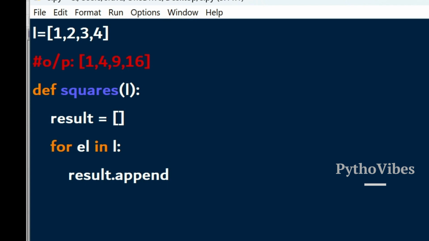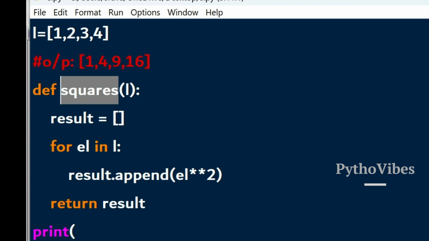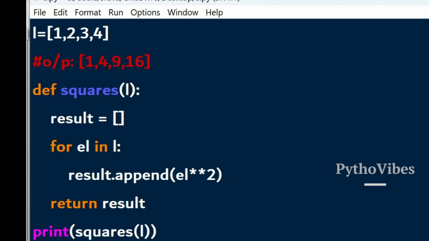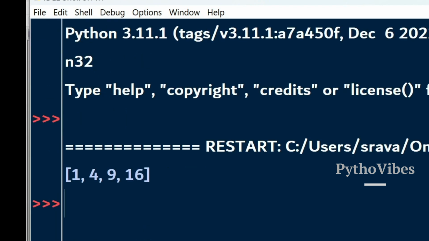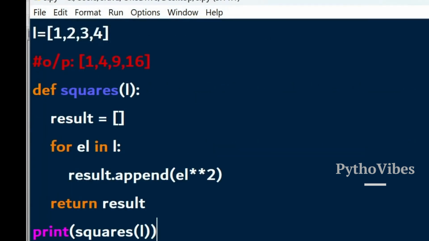Result dot append of element star star 2. This will append the square of each number in the list, and finally I have to return the result list. And how do we call squares? Print squares of, and I just pass the list to this function. Let me save it and run it. So we got our expected output, which is 1 4 9 16.